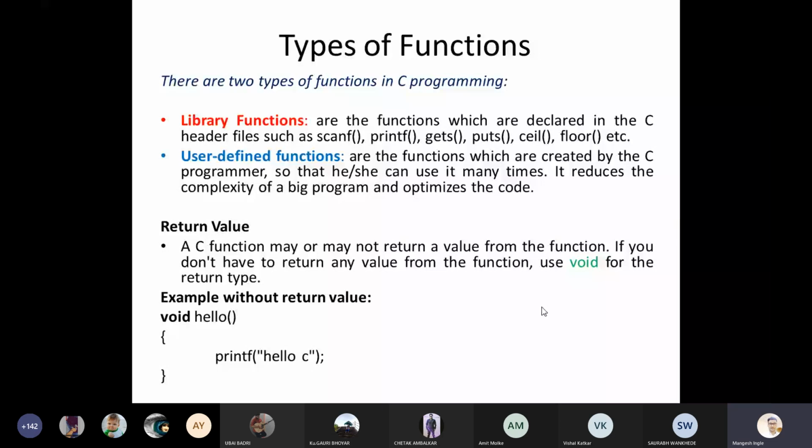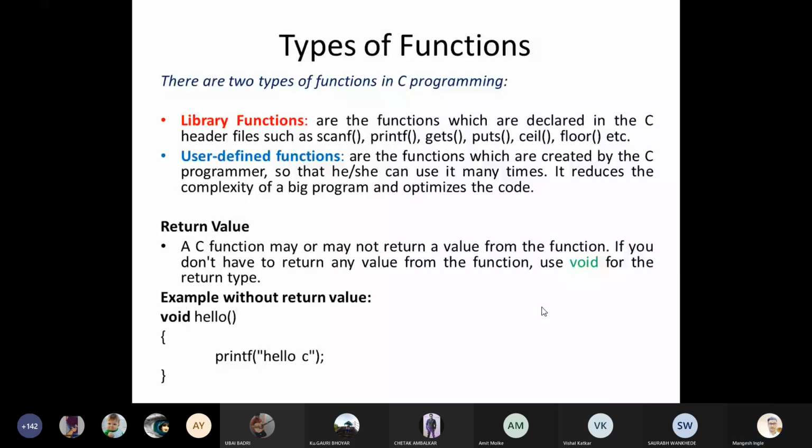Example without return value: hello is my function, you can see on your screen. Inside the function body there is one statement, printf hello c. But that function does not return any value. Because of that, we have used void as the return type. We have used void as the return type.